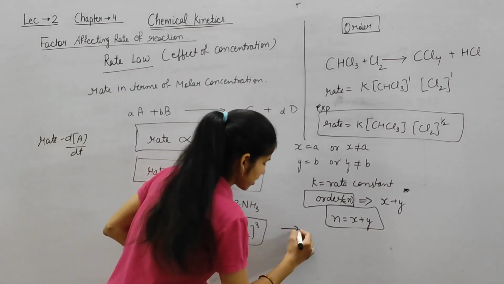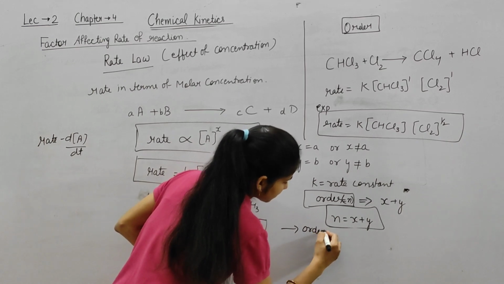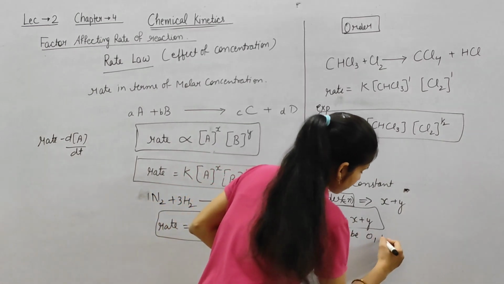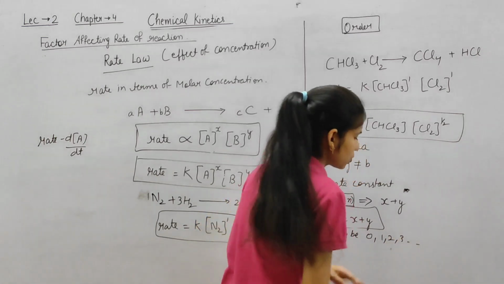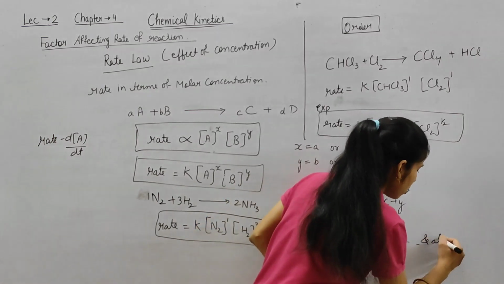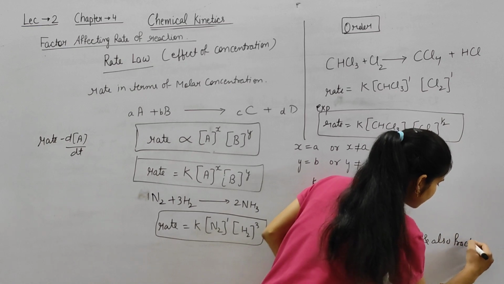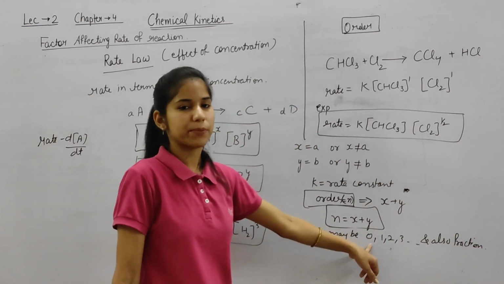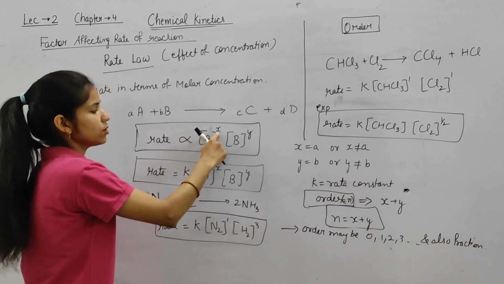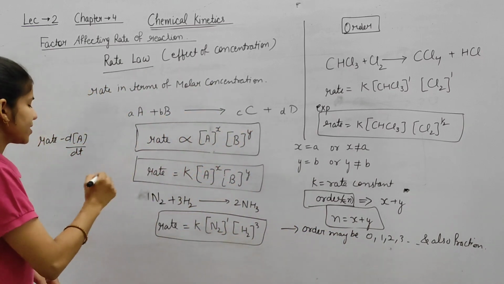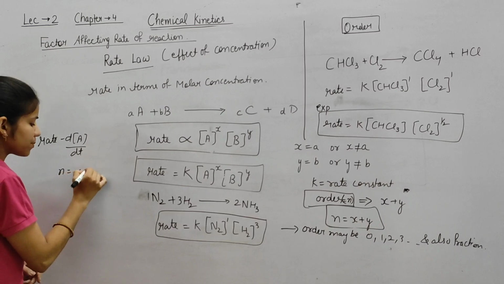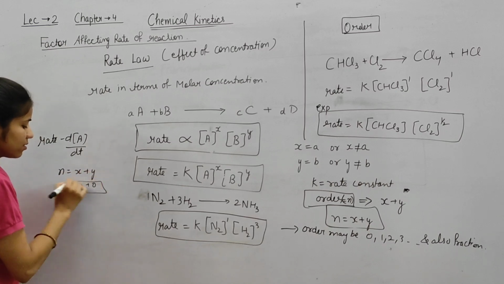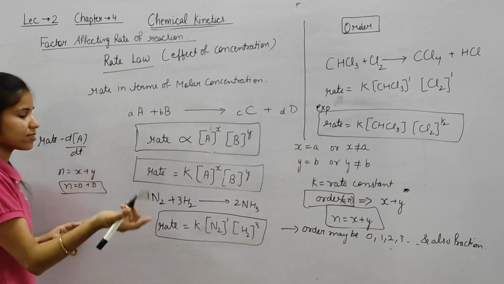The first point is this: order may be 0, 1, 2, 3 and so on, and also fractional. Order may be 0, like if there is power 0 and also 0, so n is equal to x plus y. If x is 0, y is 0, n is 0, order is 0.